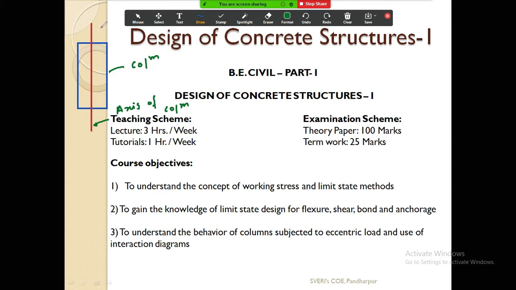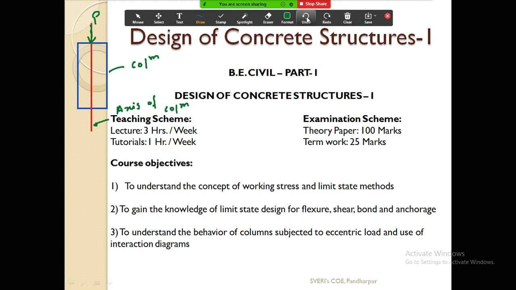Suppose now a load is transferred here exactly on the axis of the column. Suppose the load is transferring through this point. P is the load. So load is exactly acting along the axis of the column. So this is not an eccentric load. This is called a concentric load. It is acting on the axis of the column. And now you can easily understand the meaning of eccentric load.